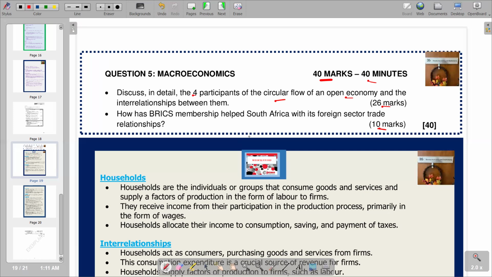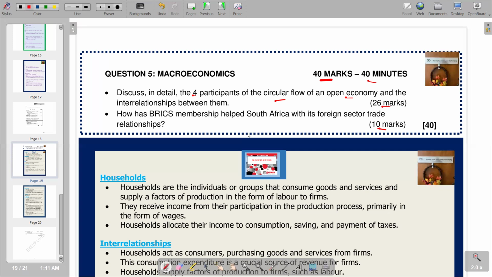In an open economy, we are interacting with other countries. We are engaging in international trade. We are in globalization. That's how we say we are in an open economy. And also, we allow foreign direct investment in our country. Basically, that's the description that we have in terms of an open economy.